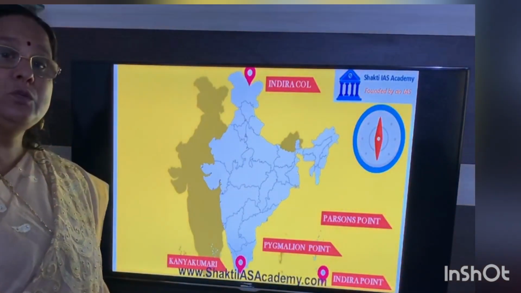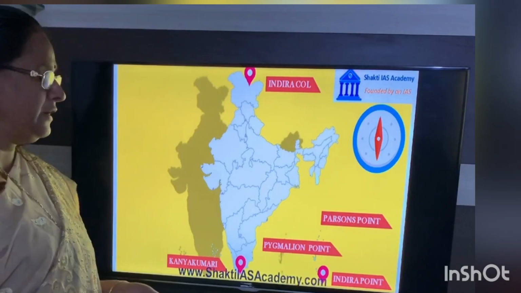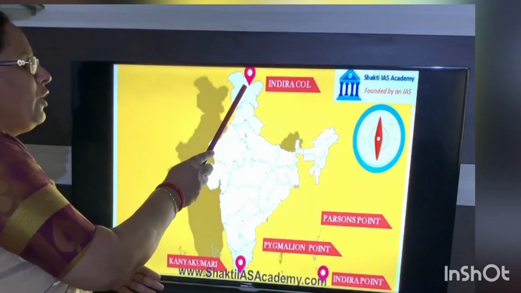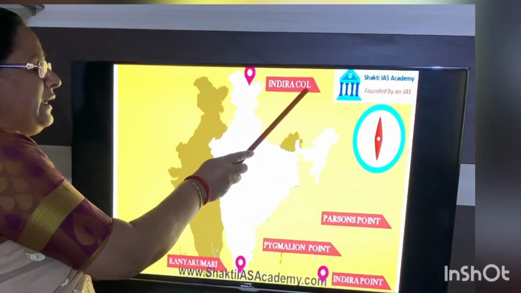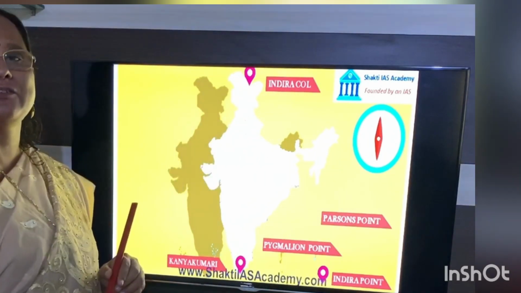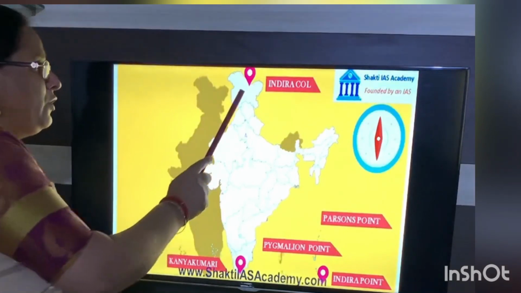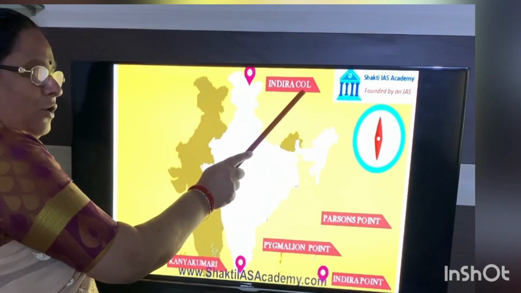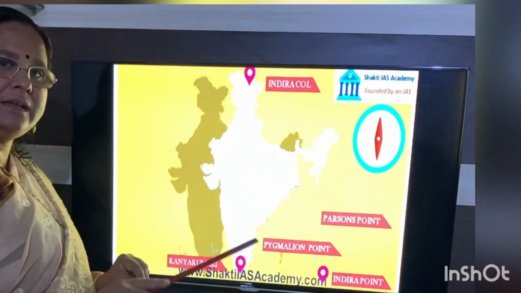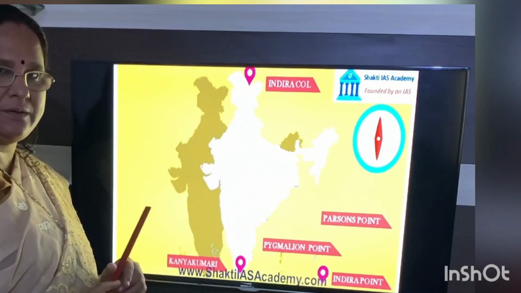Next we will learn two important points. The first one, the northernmost point of India, Indira Col, located in Jammu and Kashmir.